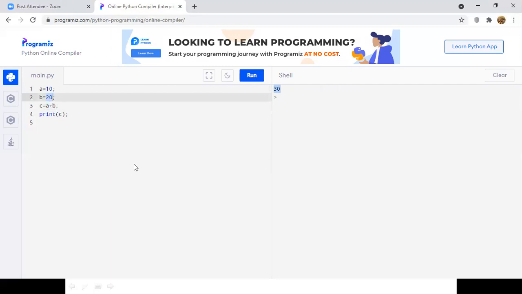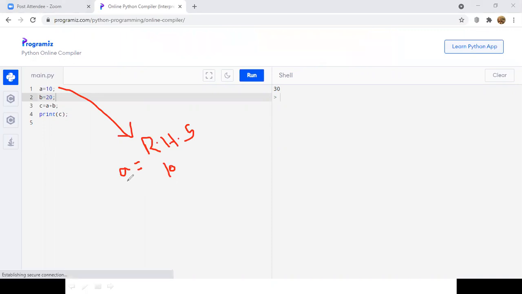So see here in Python, when we declare A equal to 10, depending upon the value on the RHS side, the data type of the variable on the LHS side will be defined by the compiler. If you have 10 on the RHS, then the data type of the variable will be integer. If you have 10.50 on the RHS, then the data type of the variable will be floating point number.